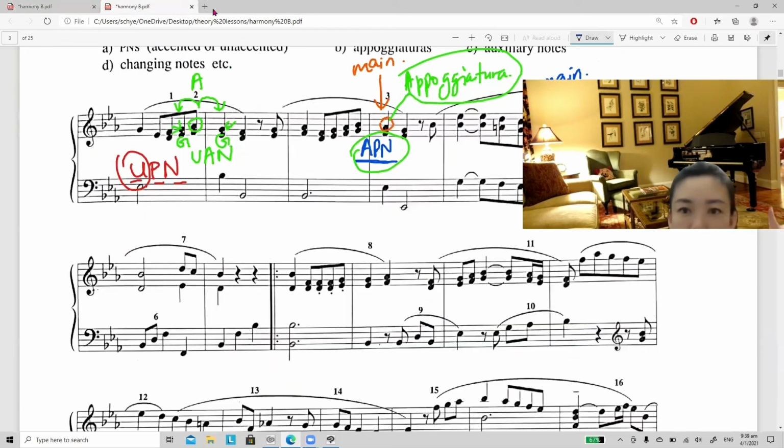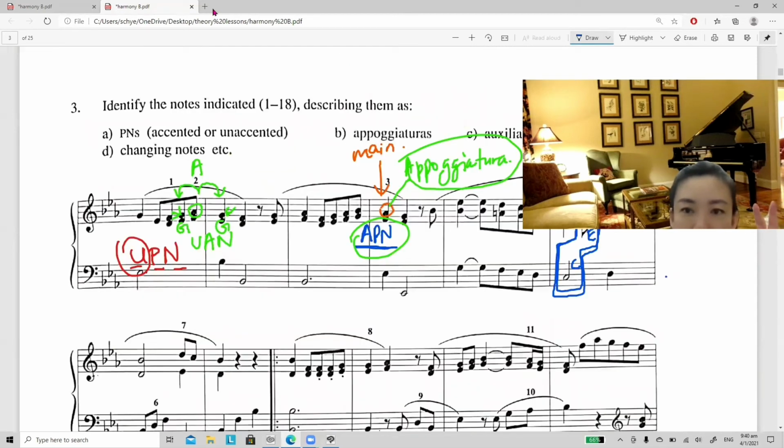Secondly, you need to check whether this chord has dislocated the harmony. And if you name the notes, you notice this is A, C, and E. The chord A, C, E is being dislocated. So you can call this an Appoggiatura because first it's at the main beat, secondly it dislocates the chord. So this number 4 is an Appoggiatura.